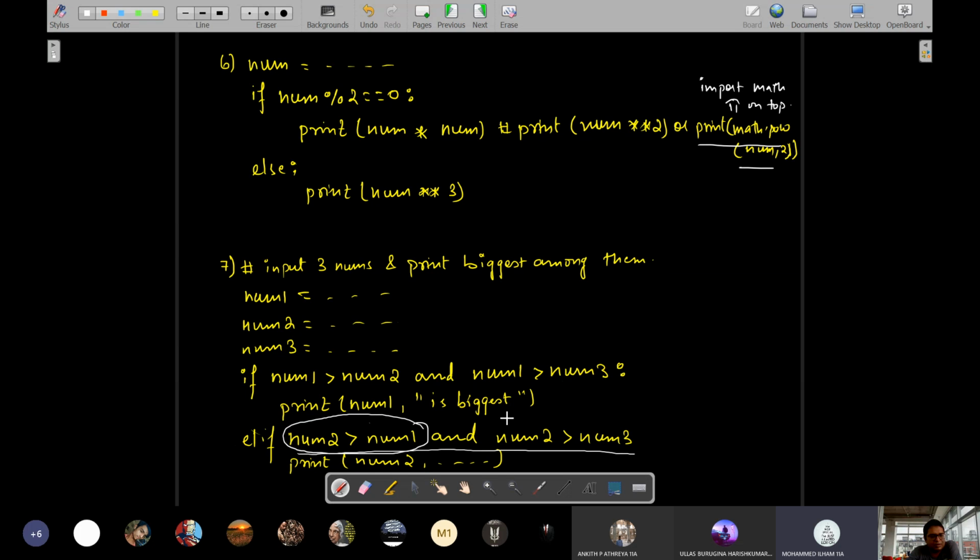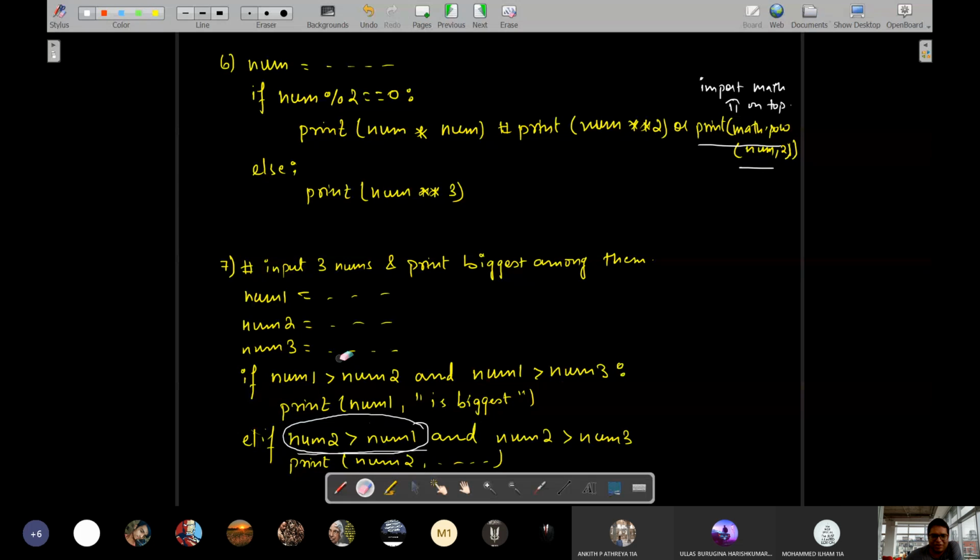Sir, in the above statement, it is proved that num1 is lesser than num2. Yes, in the above if, it is very clear that num1 is not the biggest. So how many numbers are remaining now to check? Then either num2 will be the biggest or num3 will be the biggest.